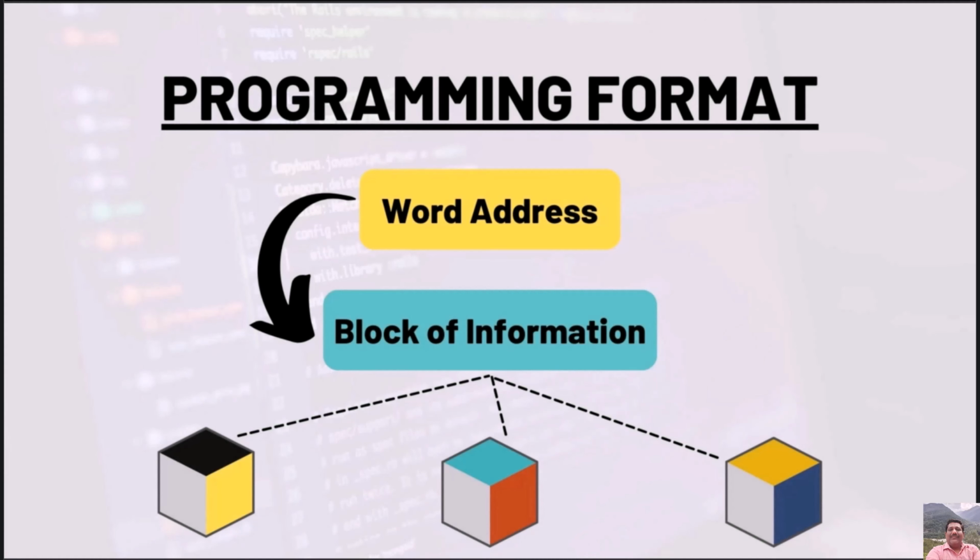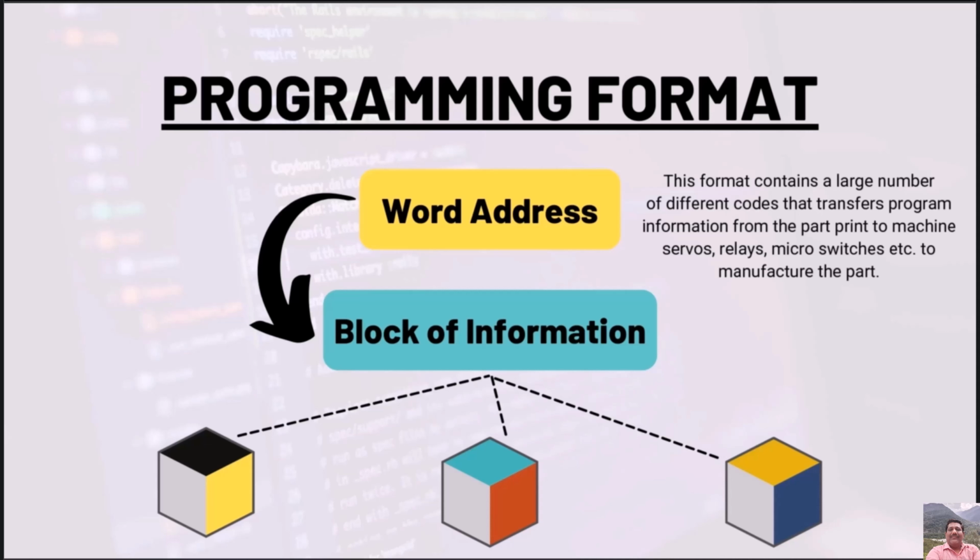Address is the most common programming format used for CNC programming systems. This format contains a large number of different codes that transfers program information from the part print to machine servos, relays, microswitches, and many more, ultimately to manufacture the part. These codes are in a logical sequence called a block of information. Each block should contain enough information to perform one machining operation.